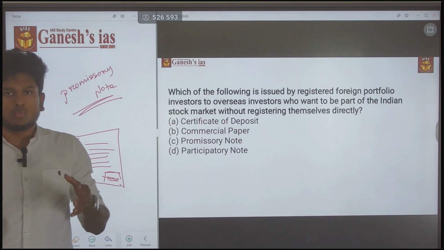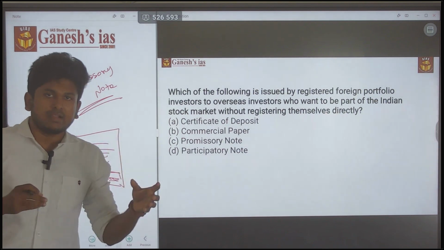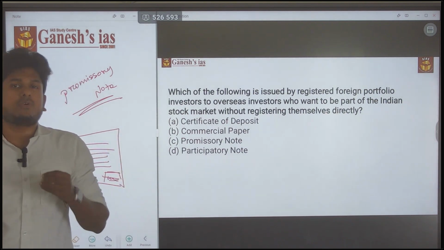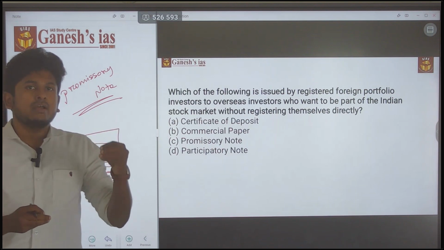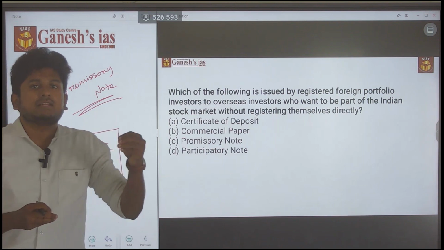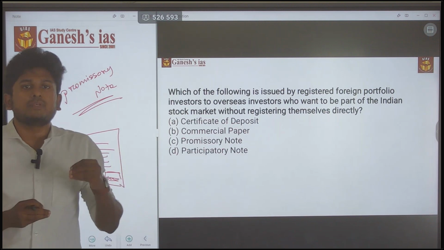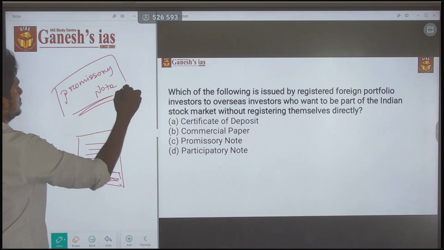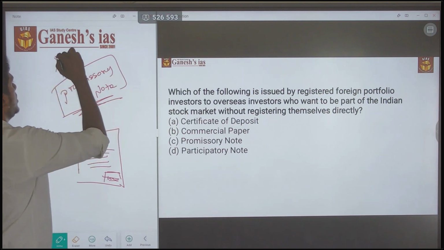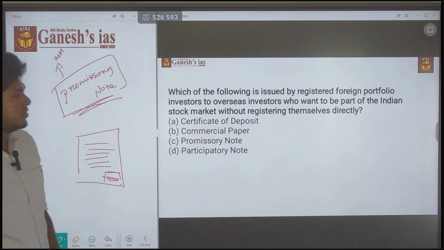It is between two parties. One party is the lender, another party is the borrower, and the borrower will say that within this time period I will provide you the principal and the interest money. I am promising on it. So this is what is called a promissory note. So again, this is also a money market instrument.